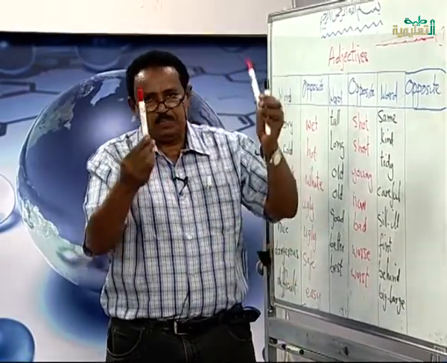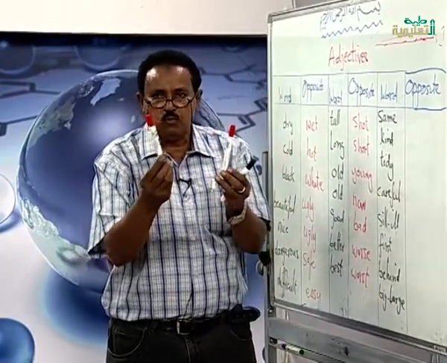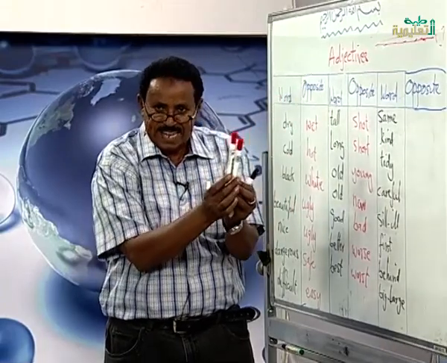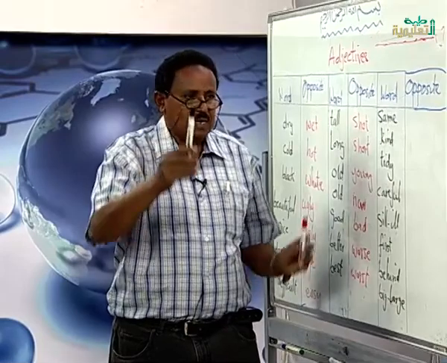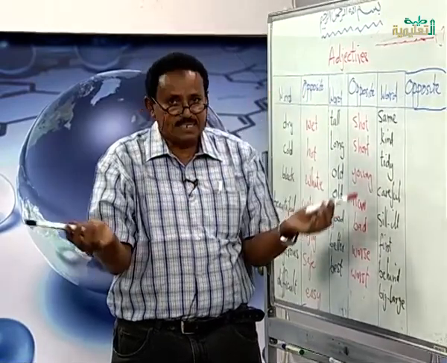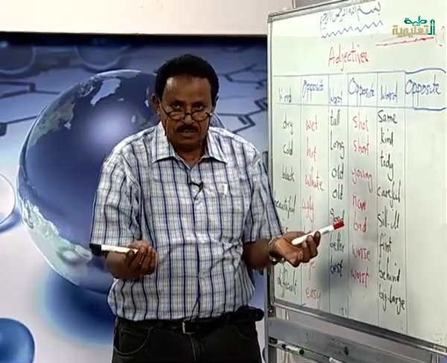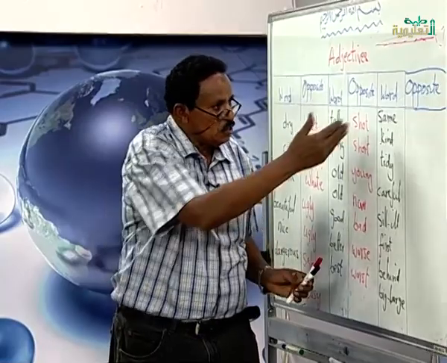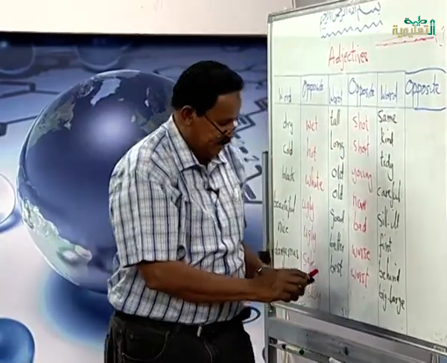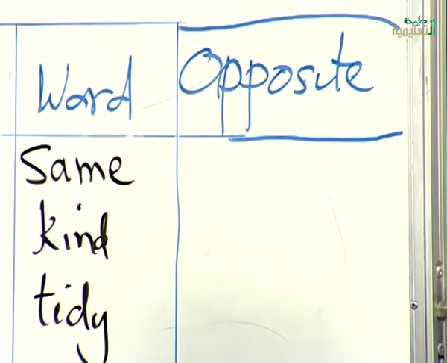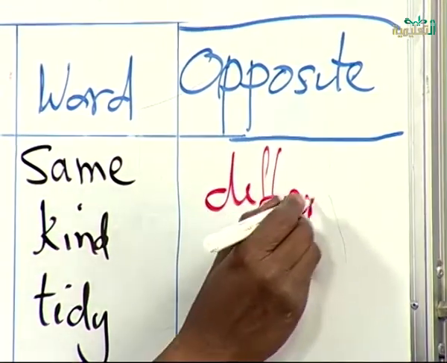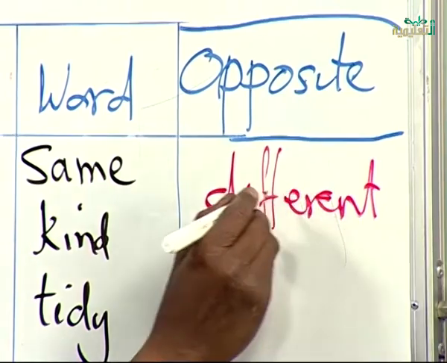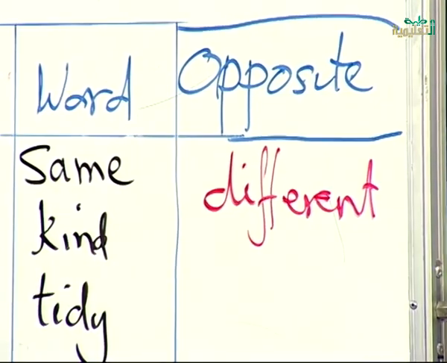This pencil, this pen is the same like this. The red one and this is the red one. They are the same. But this is black and this is red. They are not the same. They are different. So the opposite of same is different.